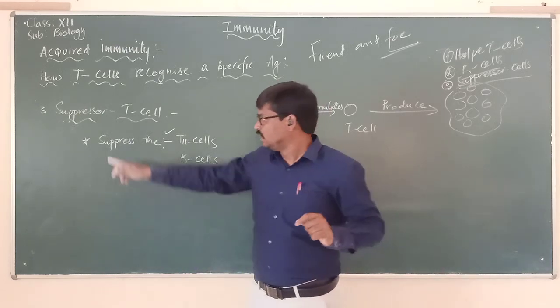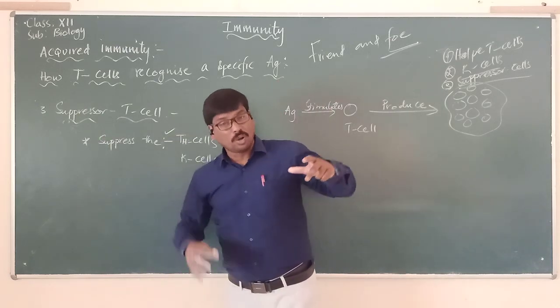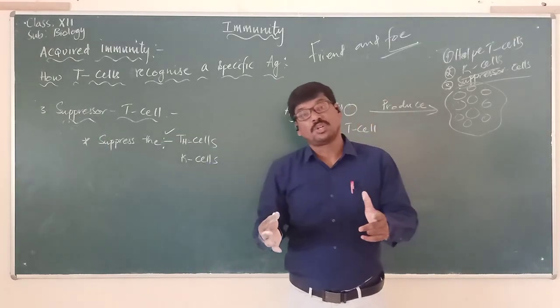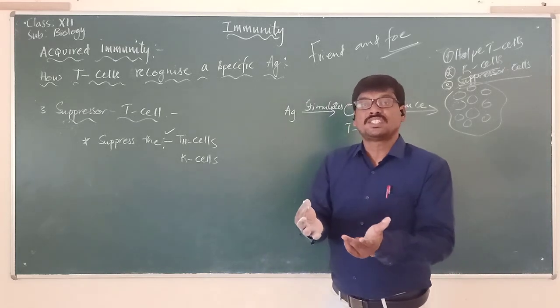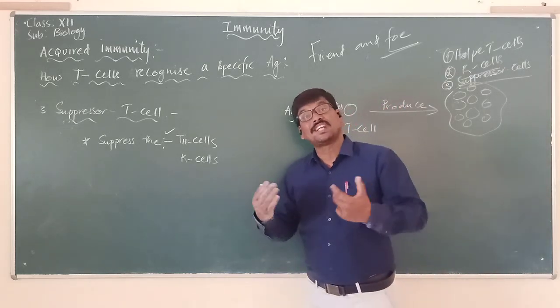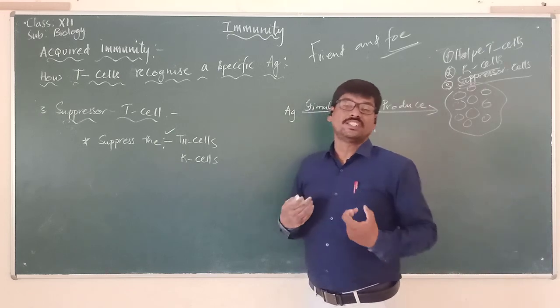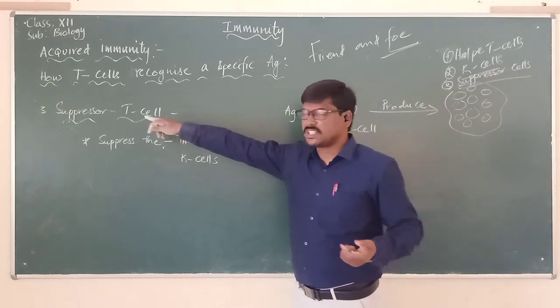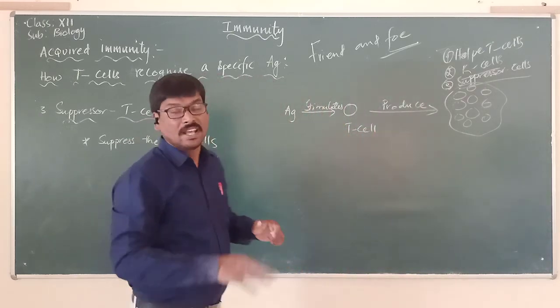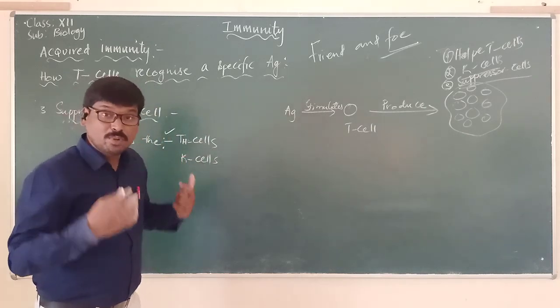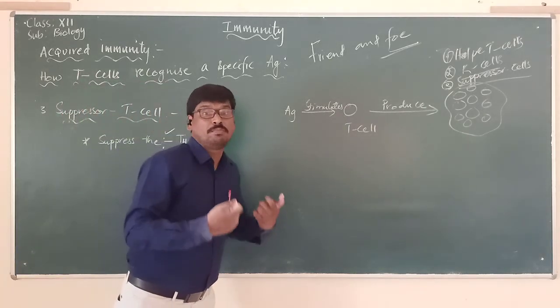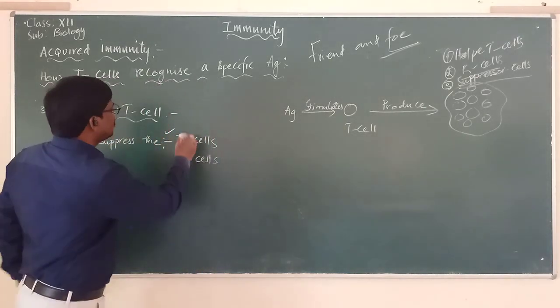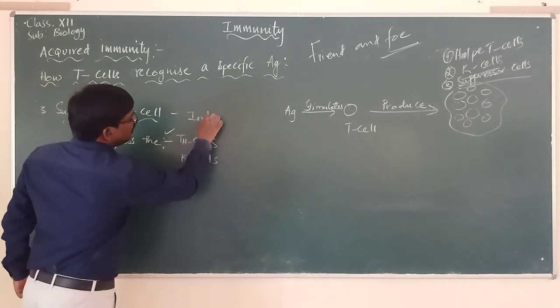Suppressor T cells. These suppressor T cells are always trying to control the complete immune system, so that it will not try to attack our own body cells. So that's why the name is given as suppressor T cells. They suppress the immune system from attacking our own body cells, or otherwise in simple we can say it inhibits